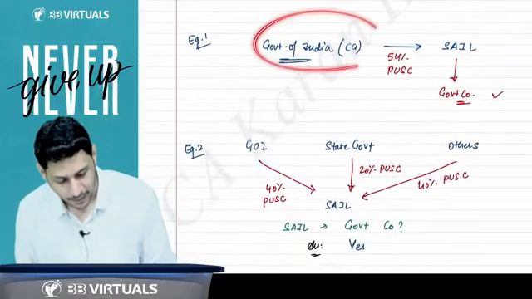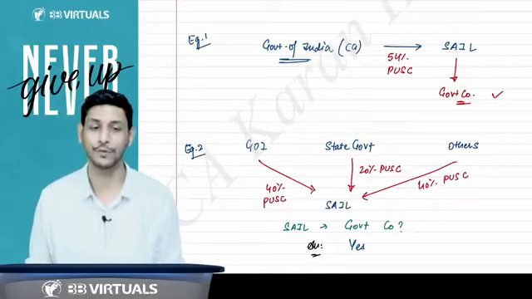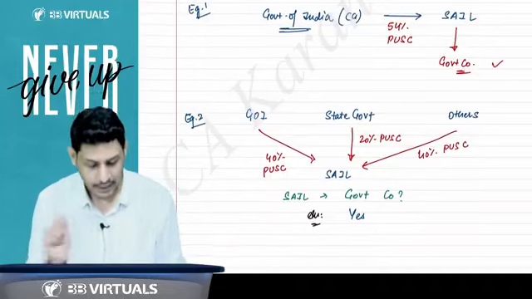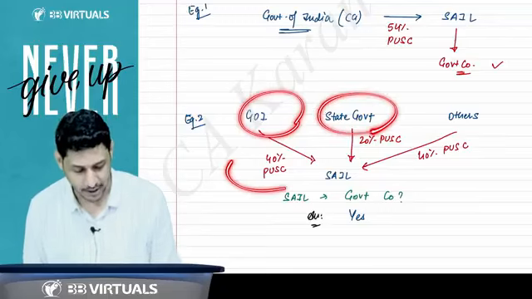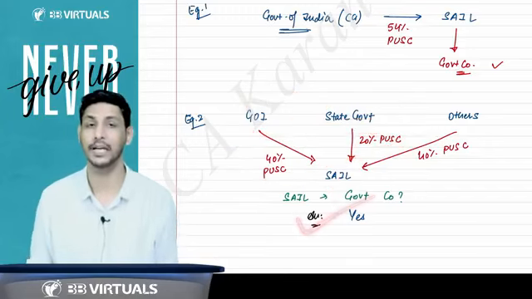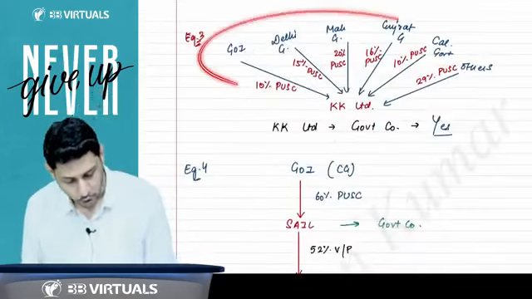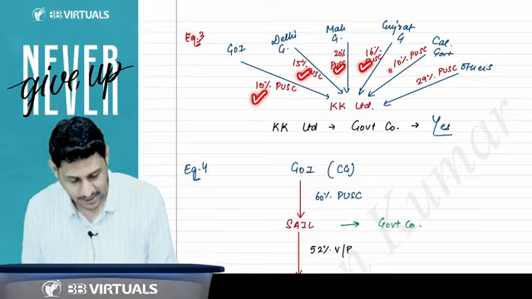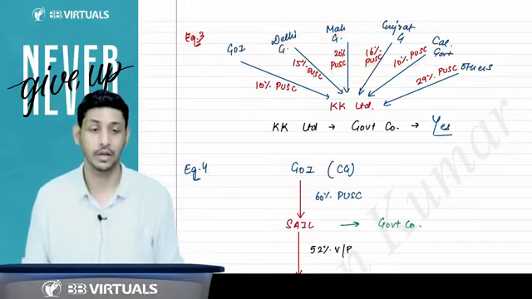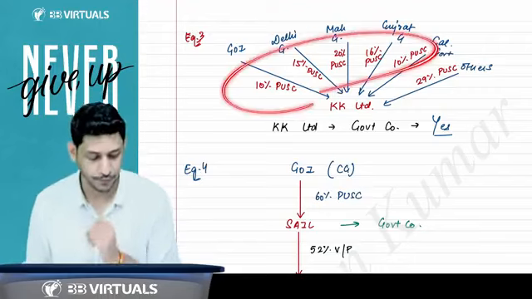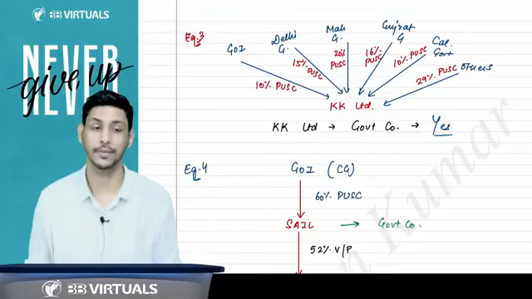I'll give you an example. Government of India is holding 54% paid up share capital of Steel Authority of India Limited, SAIL. Then this company will be considered as a government company. Government of India and some state government is holding 60% paid up share capital of this company. Yes, it is a government company. And now there are so many state governments holding 10, 15, 20, 16, 10. They together collectively hold at least 51%. They are holding more than 51%. So I'll say yes, it is a government company.